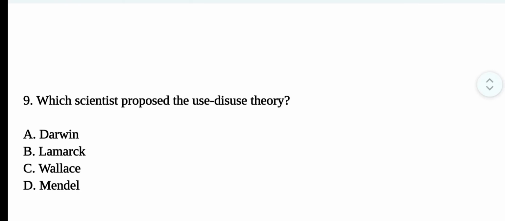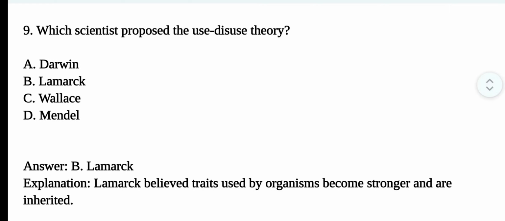Question number 9. Which scientist proposed the use-disuse theory? The correct option is option B. Lamarck. Lamarck believed traits used by organisms become stronger and are inherited.